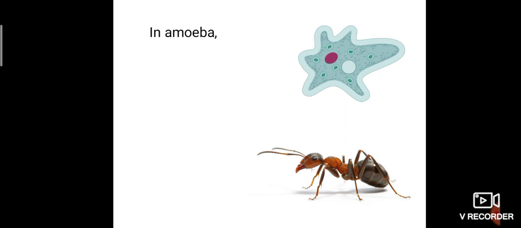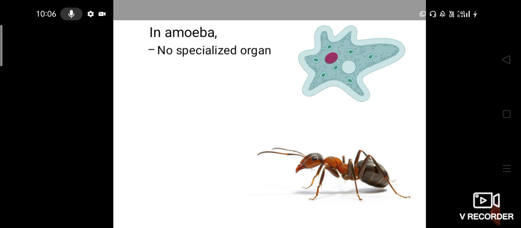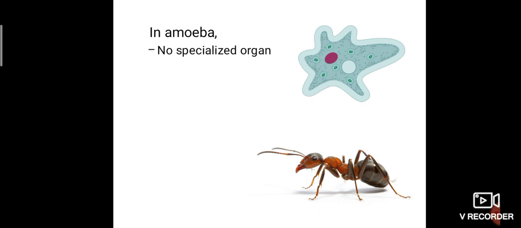If we take some other organisms, for example amoeba, which has an irregular shape, no specialized organs are there. In human beings we have lungs, the specialized organ, but in amoeba there is no specialized organ. So they use the surface of their body, and with the help of this surface, they respire.